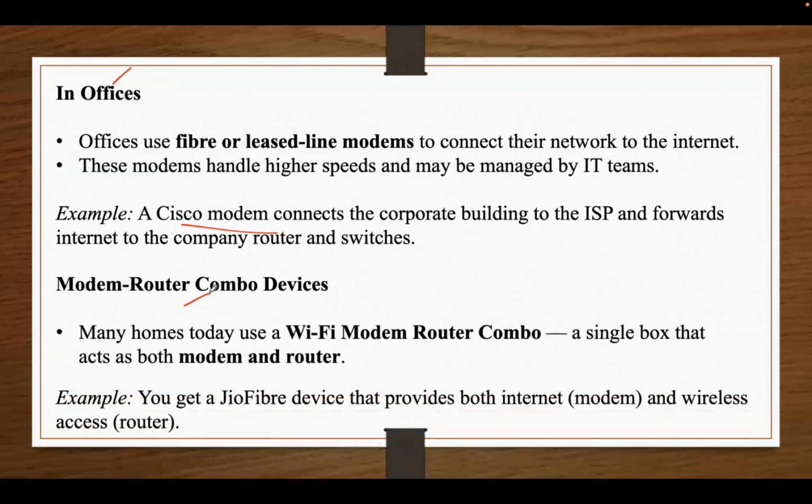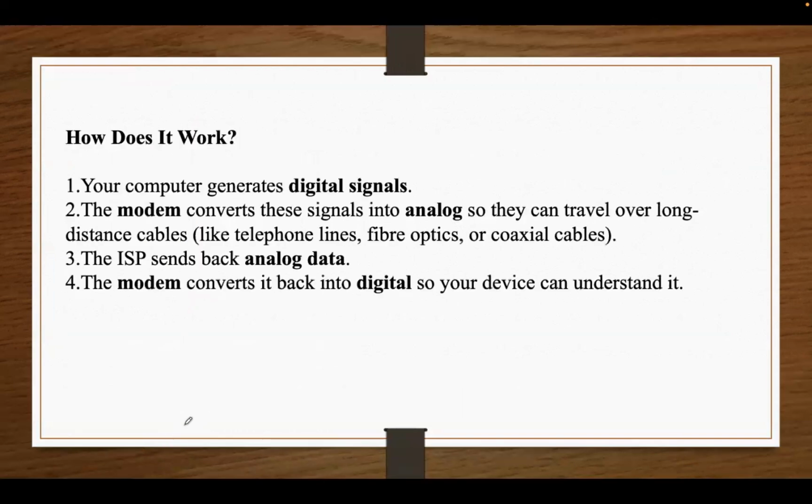In this example, say you get a Jio fiber device which provides internet connection, which is nothing but the modem function. At the same time, it provides wireless access for phones or laptops, which is the router function. So it's a combination of both. And this is how a modem works.